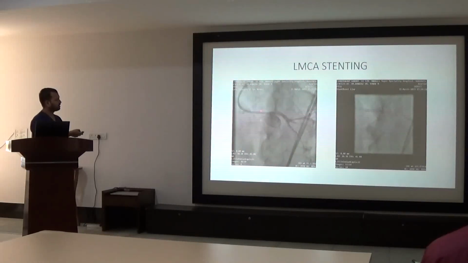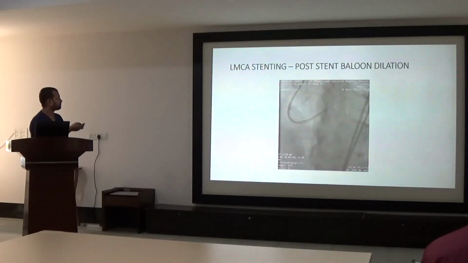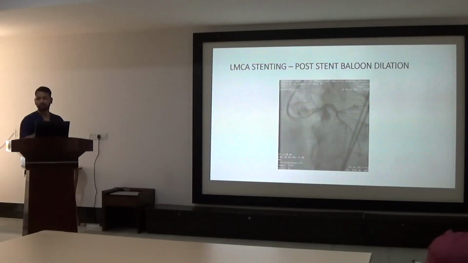Here we can see the stent in the LMCA, and we are inflating the stent. After post balloon dilation, we can see free flow from the left main coronary artery, so that the blood flow will not be dampened when we are passing guide wires through the LMCA.